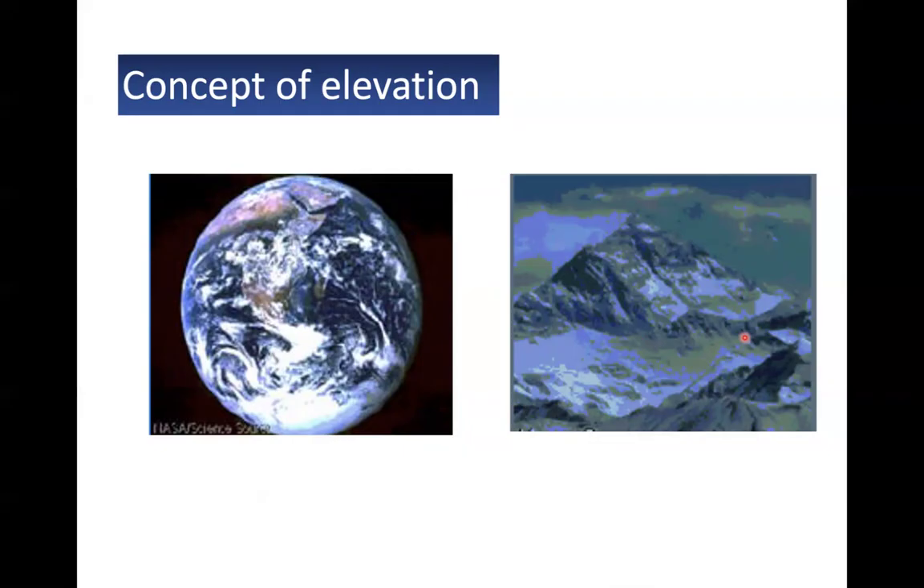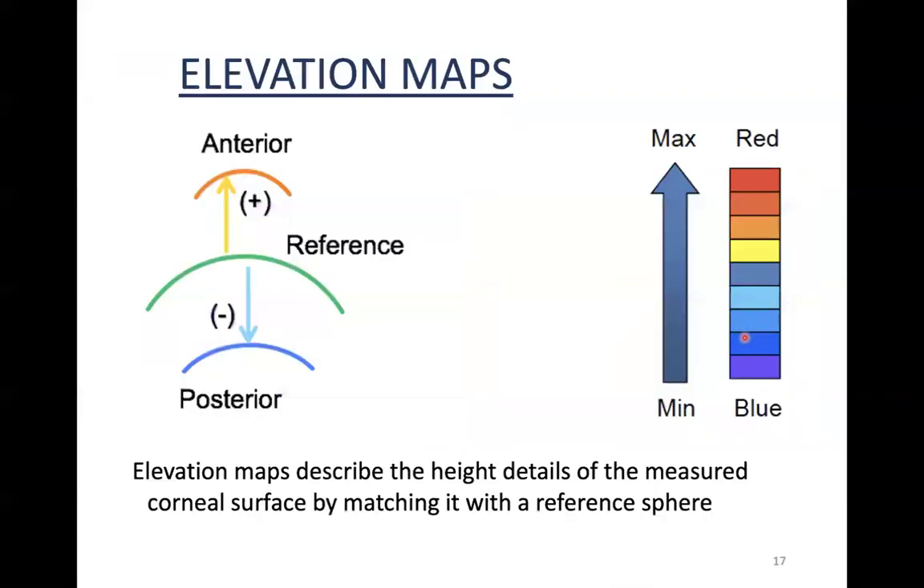In the same way, here, what is the reference? The sea level. We will use the same thing in the cornea, because the cornea also has some elevations, anterior or posterior. So we give a reference plane. From here, any part of the cornea which is above the reference plane has a positive value. And any part which is lower than the reference plane has a negative value.